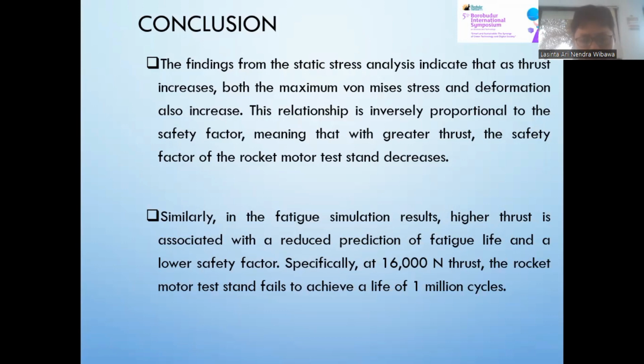Similarly, in the fatigue simulation result, higher thrust is associated with a reduced prediction of fatigue life and a lower safety factor. Specifically, at 16,000 Newton thrust, the rocket motor test stand failed to achieve a life of 1 million cycles.